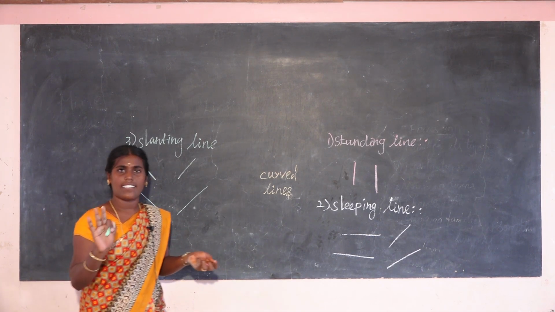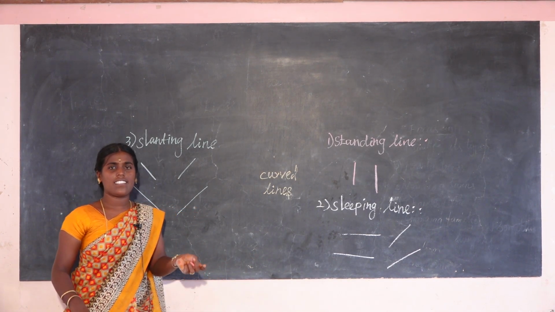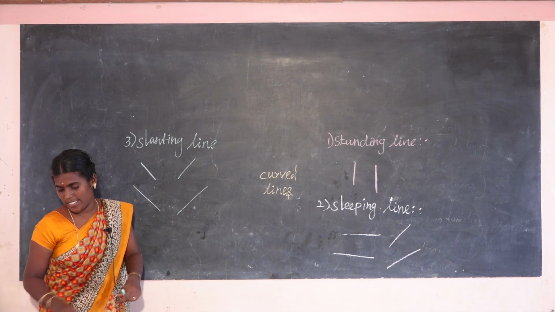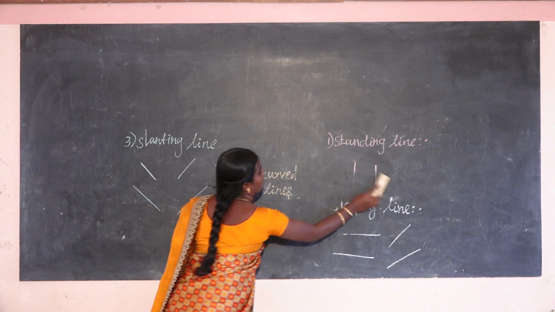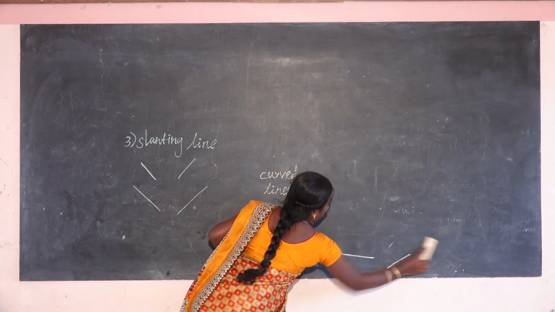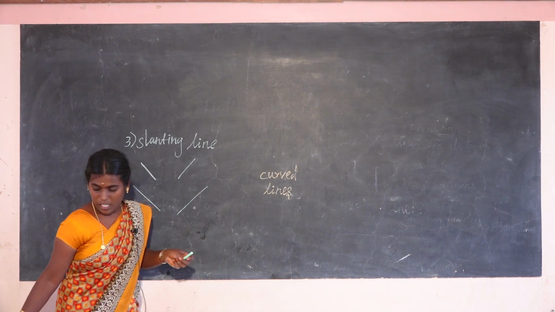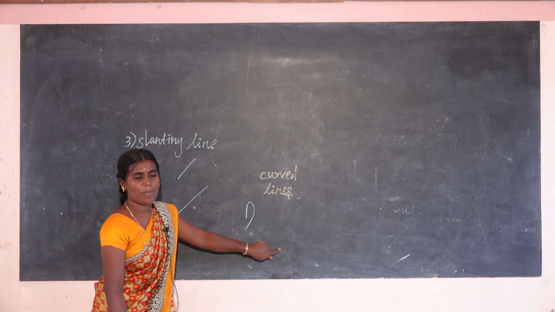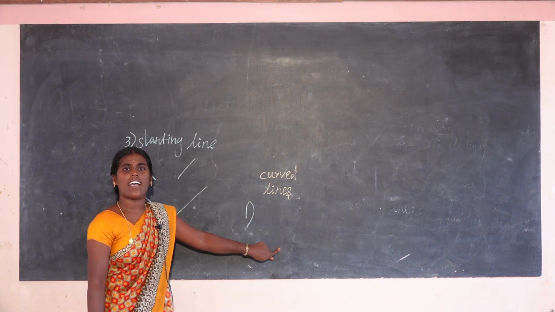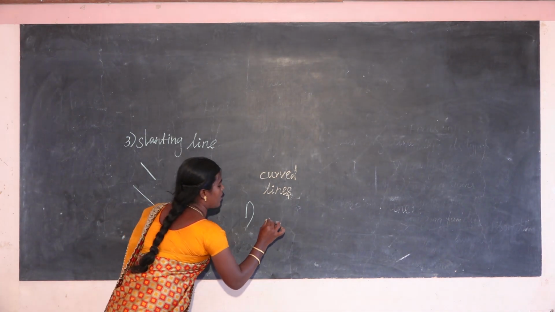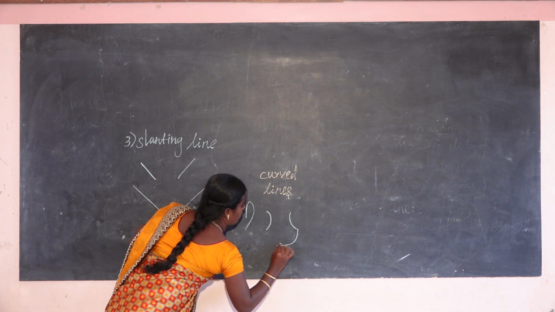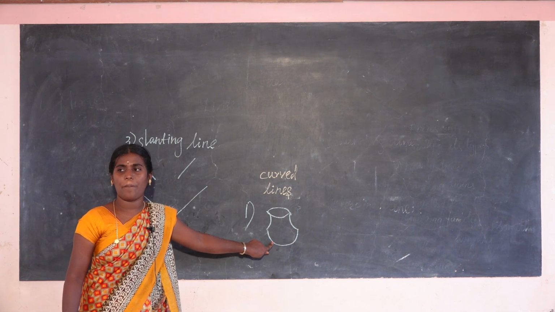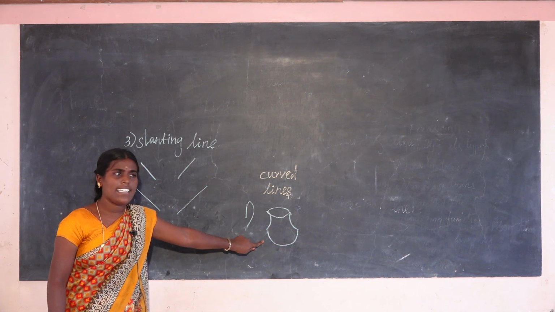Now the three types of straight lines are finished. Next one is curved lines. Curved lines means many of them. Now I will draw one picture. Curved lines are not standing, sleeping or straight lines. Is any straight line there?